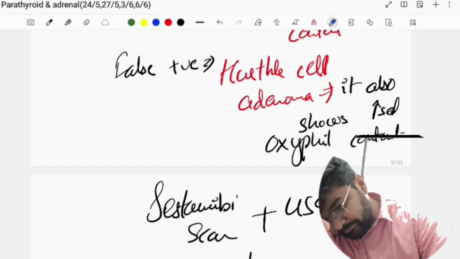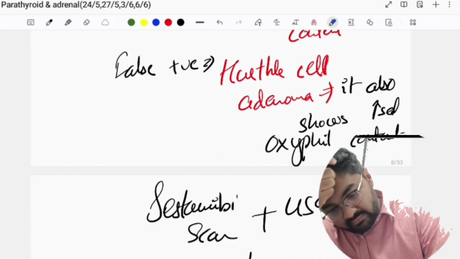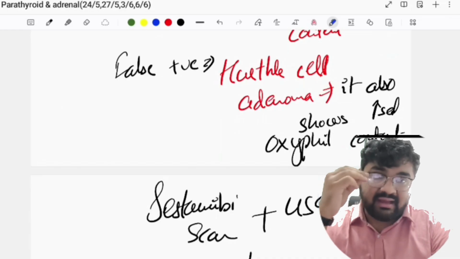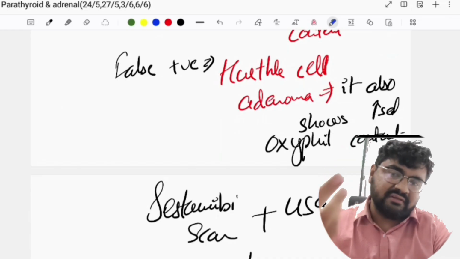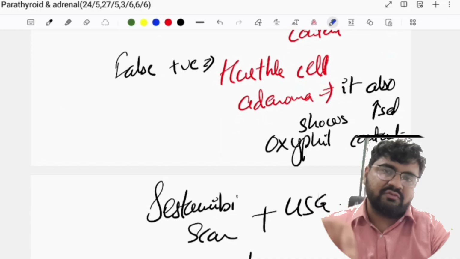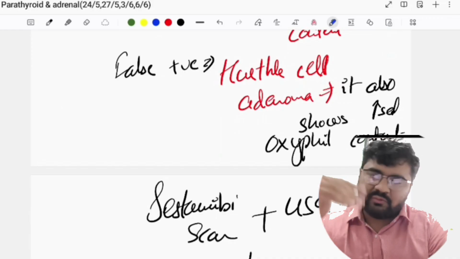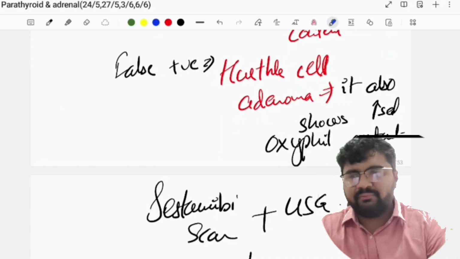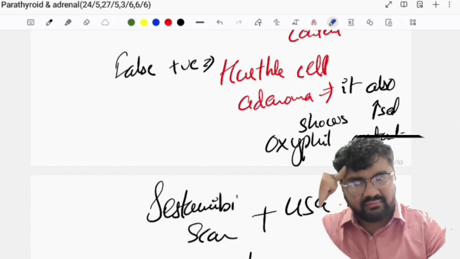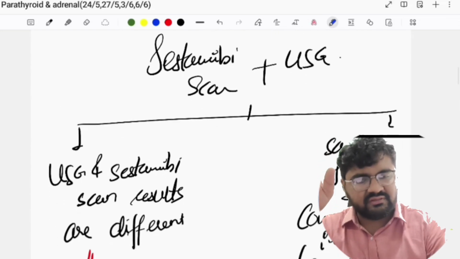Okay, so 4D CT scan माने, जैसे मैंने तुम्हें बताया कि thyroid CT scan is a static scan. यहाँ पे time bound scan रहता है 4D CT scan, where the fourth dimension is used as time. Okay, वो थोड़ा सा आगे का है, when we get time we'll discuss how it is done and where it is done.